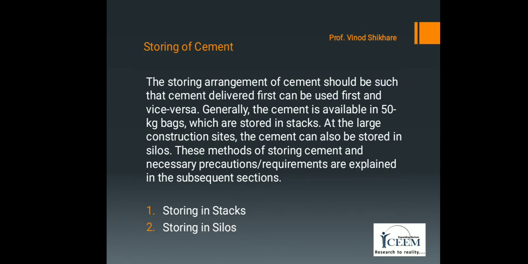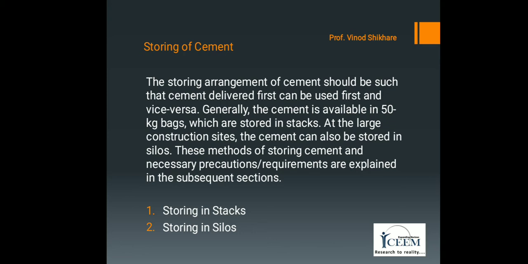First is storing of cement. In the cement chapter, the role of cement and its quality have been discussed. As cement is chemically very active with water, it is necessary to protect cement from moisture during its storage till it is used for manufacturing the concrete.